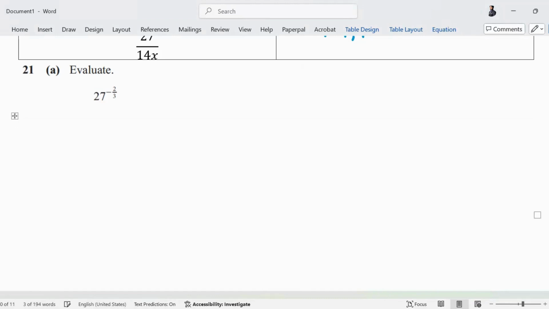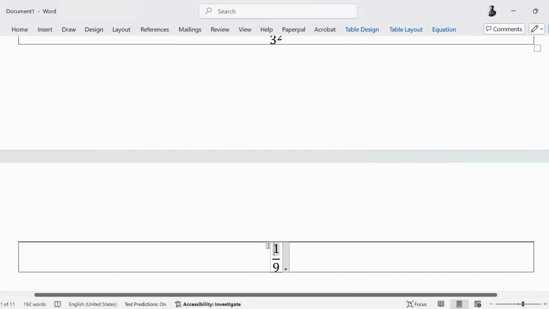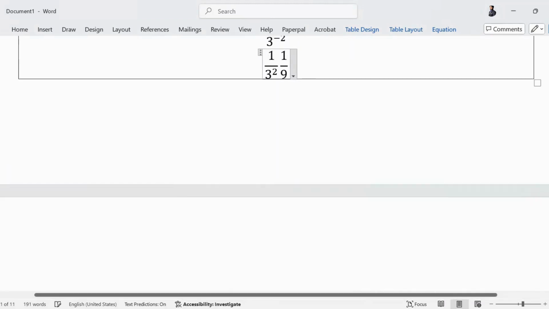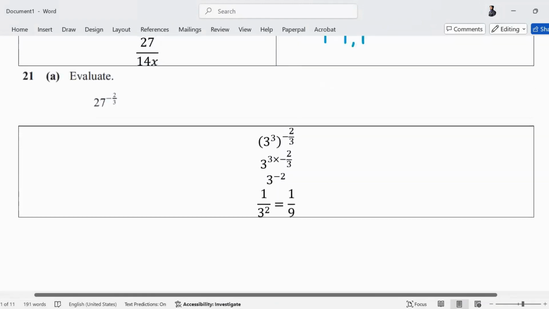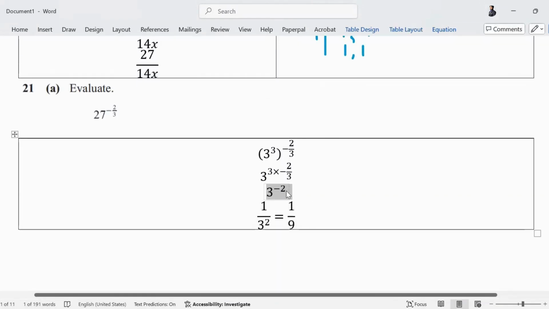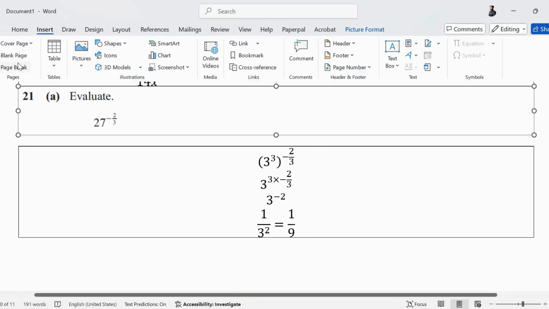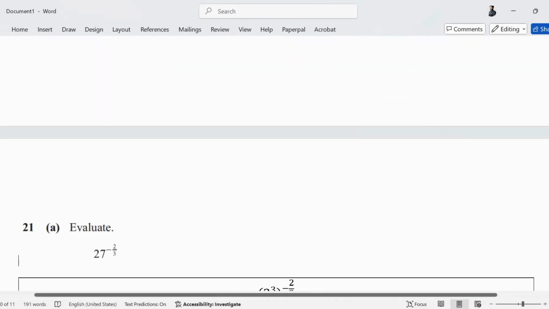The answer will be 1 upon 9. Is this clear? Do not call this reciprocation. When you change the position of a base between numerator and denominator, the sign of the power changes. Is this clear?